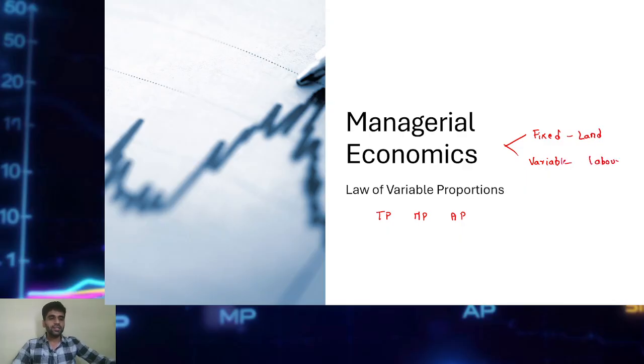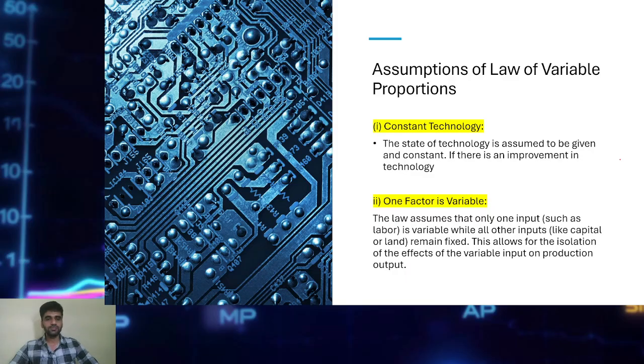Usually the fixed factor will be land or capital and the variable factor will be labor. Now, before going to the actual theory, let us understand the assumptions of the law of variable proportions. It assumes that there will be constant technology and no improvement in technology. Of course, this is an era of artificial intelligence, which can produce more than humans can, but we are not assuming that kind of technology.